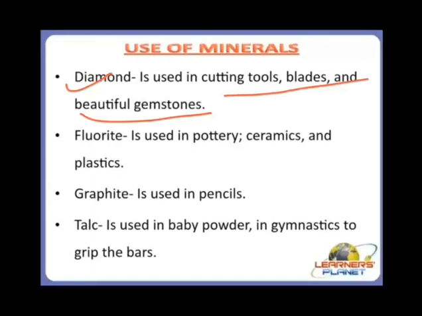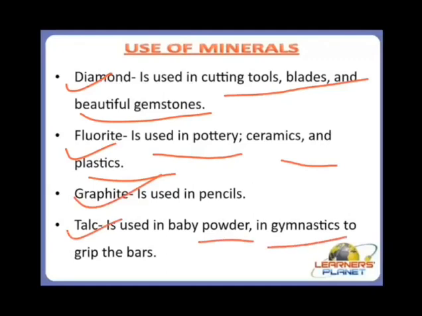Next is the fluorite. Fluorite is used in pottery, ceramics, and plastics. Graphite. Graphite is used in pencils, like the lead of the pencil is made up of graphite. Now the next is talc. Talc is used in baby powder, and in gymnastics to grip the bars. All the baby powders like the Johnson baby powder are made up of this talc. That is why they are known as talcum powders, because they are made up of talc.